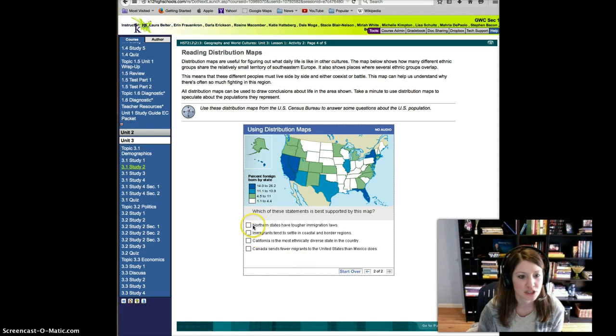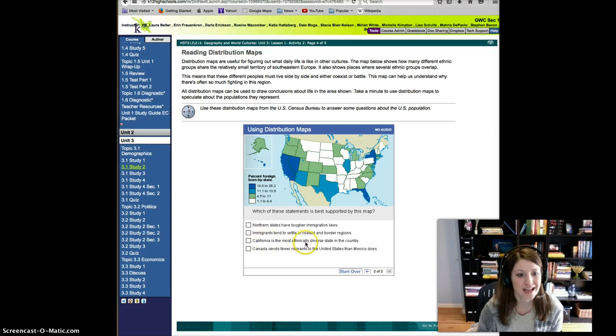Okay, and then question 2, which of these statements is best supported by this map? Northern states have tougher immigration laws. Well, percent foreign born by state. So the more foreigners, the darker the color. So blue, fewer foreigners is white. Immigration tends to settle in coastal and border regions.